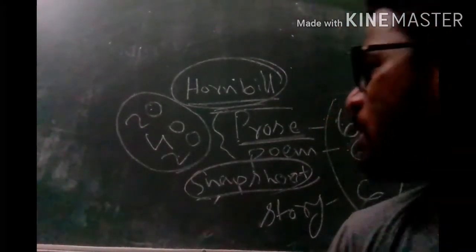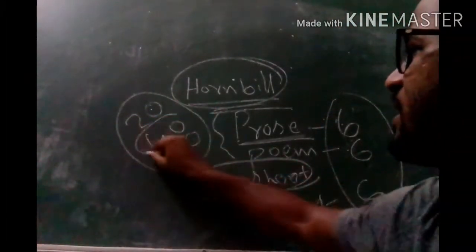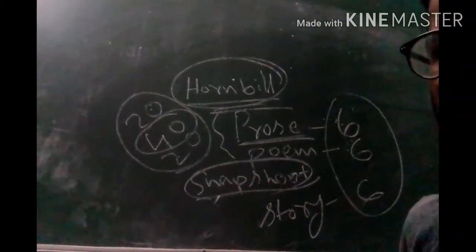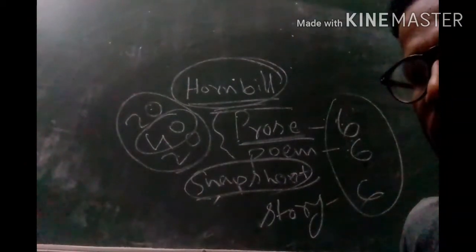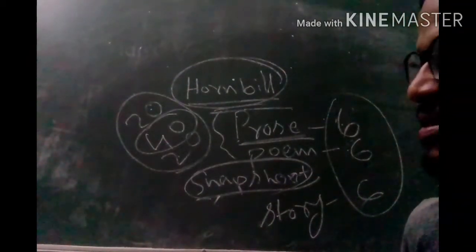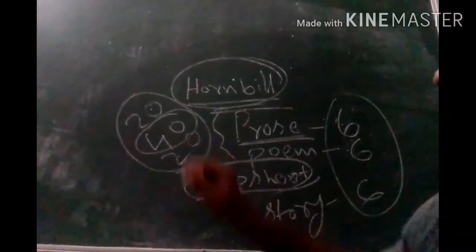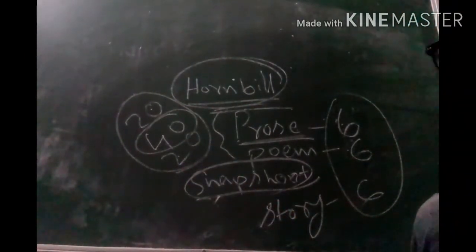And if 40 marks are from literature, have a glance here. All objective type questions, 20 marks: multiple choice questions 10 marks, match the column 5 marks, and fill in the blanks 5 marks.